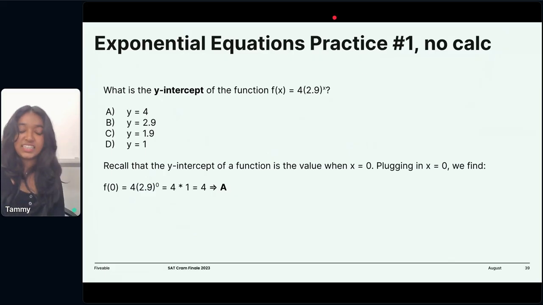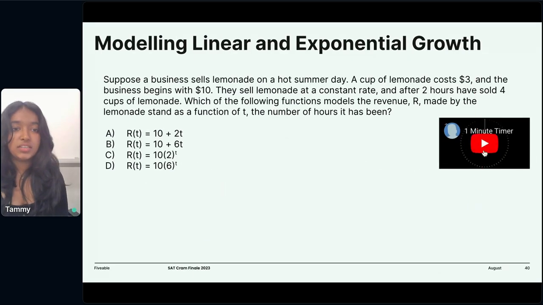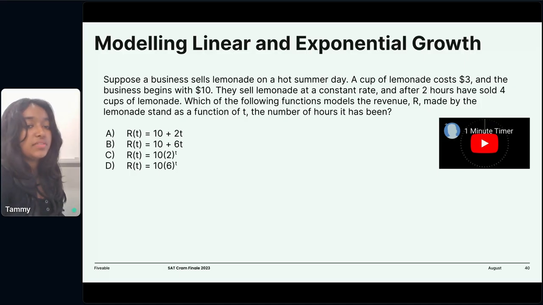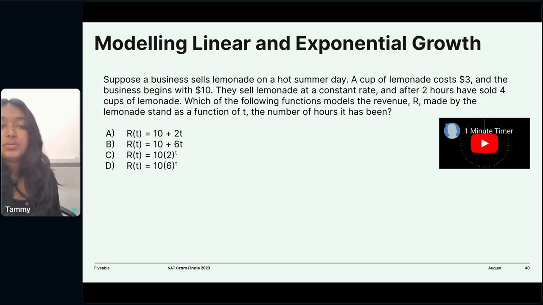Okay. Next question. We're going straight into modeling linear and exponential growth. These are very popular questions on the SAT. So we've got this question: suppose a business sells lemonade on a hot summer day. A cup of lemonade costs $3 and the business begins with $10. They sell lemonade at a constant rate, and after 2 hours, they have sold 4 cups of lemonade. Which of the following functions models the revenue R made by the lemonade stand as a function of t, the number of hours?